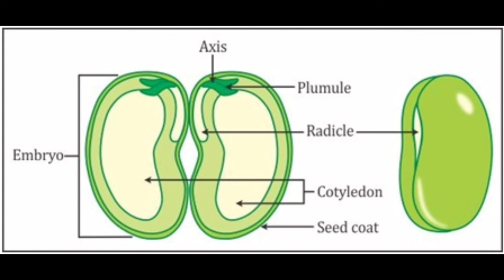A typical seed contains the cotyledons. Then outside of that is the seed coat which protects the seed. Inside you can see a small basal part which is called the radicle. It further forms the root, and the plumule will form the shoot. Now this whole is called the embryo, and there is an axis which divides these cotyledons into equal halves. So this is an example of a dicotyledonous seed, and this is the labeling of the seed.